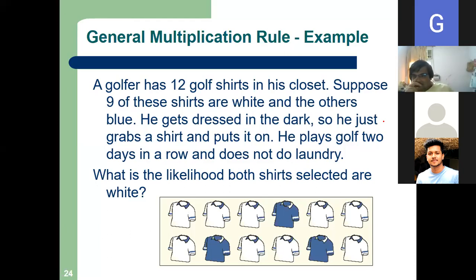Yeah, anybody getting the answer? Already I have mentioned it's a general rule, okay? But you have to decide from the problem. 12 में से 9 है.